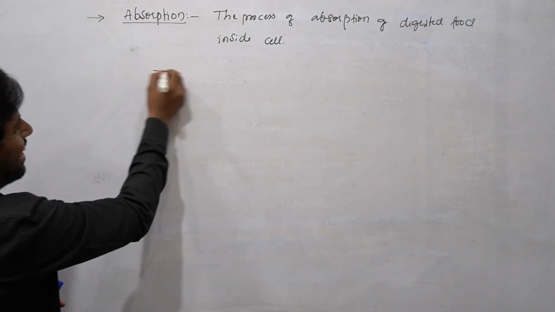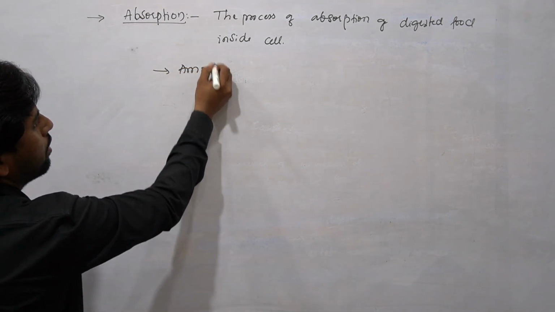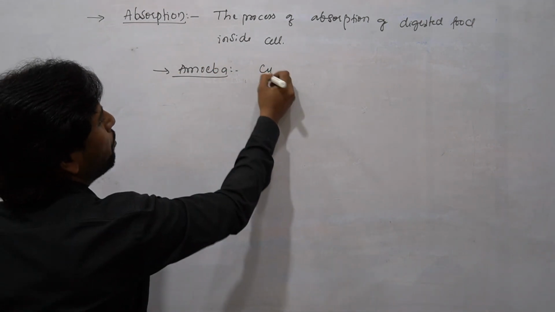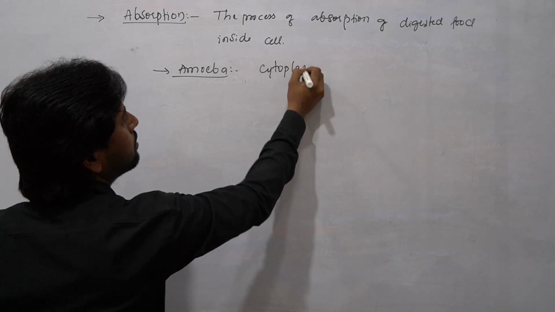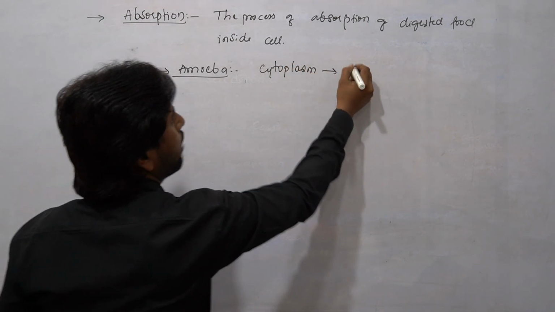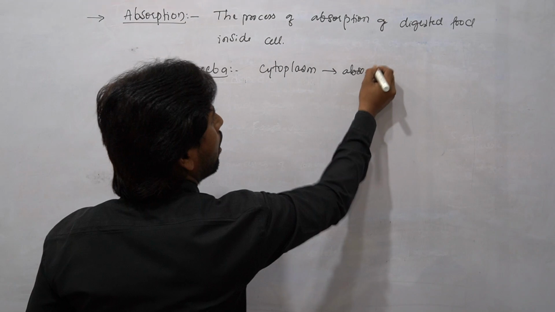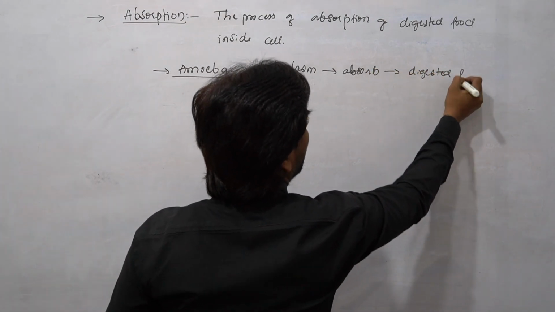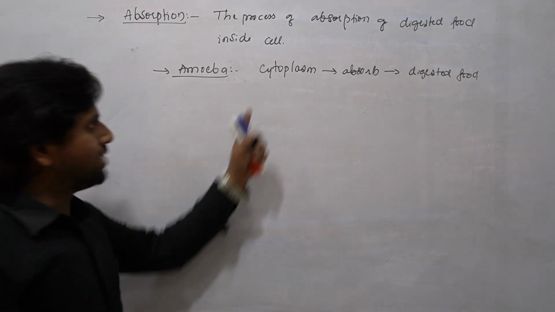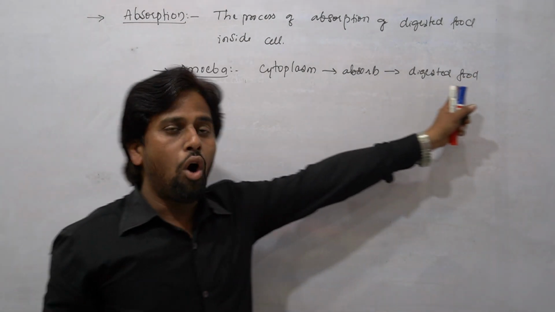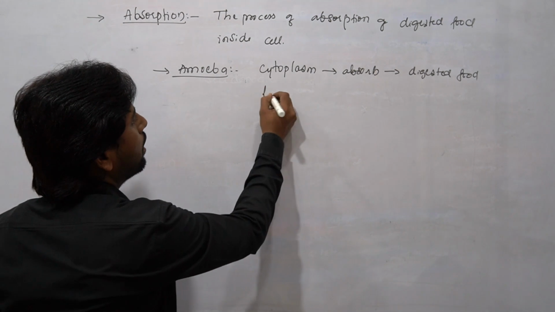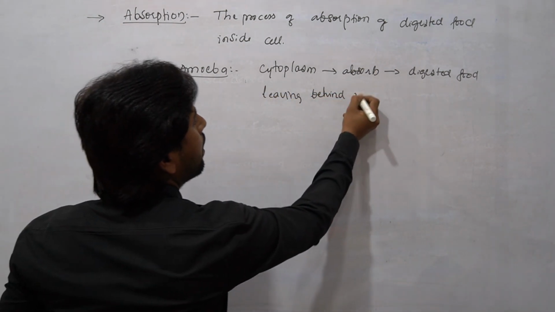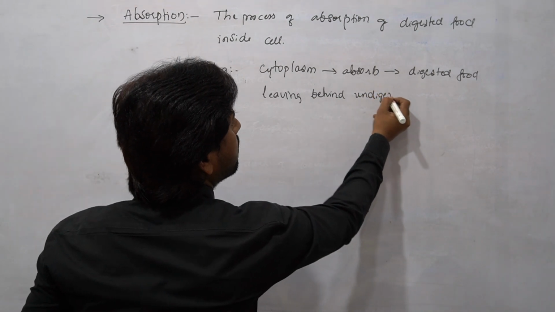Okay, so basically inside the amoeba, the cytoplasm is going to absorb all the digested food, leaving behind undigested food.